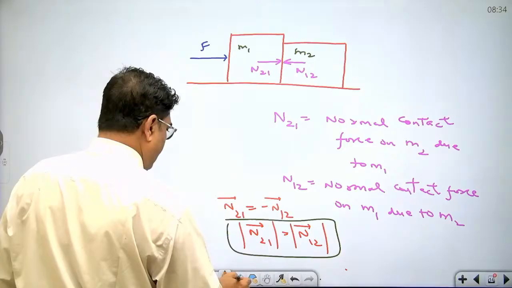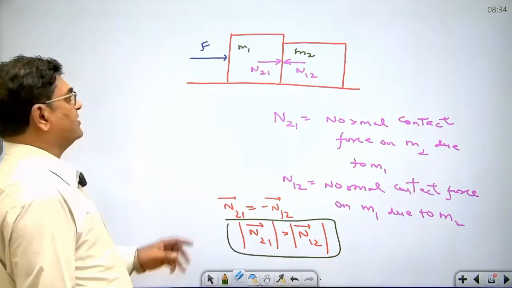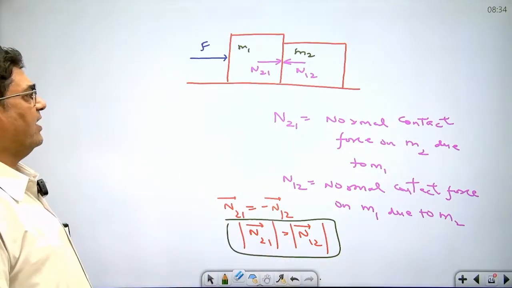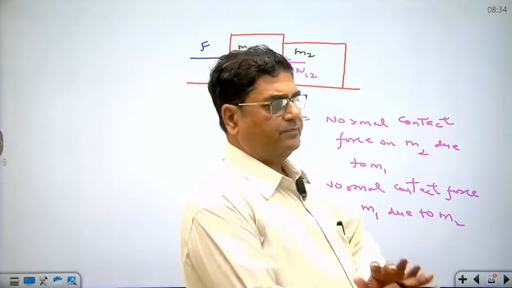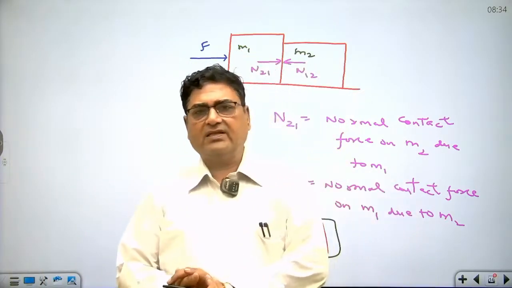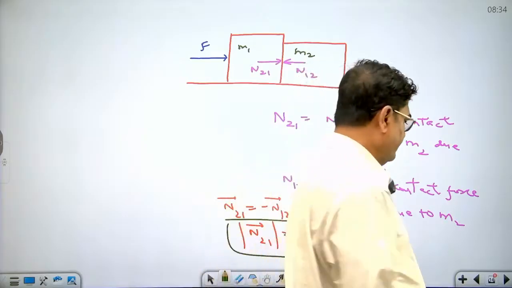So N12 and N21 form an action-reaction pair. Hope you understood the property and how we classify an action-reaction pair.